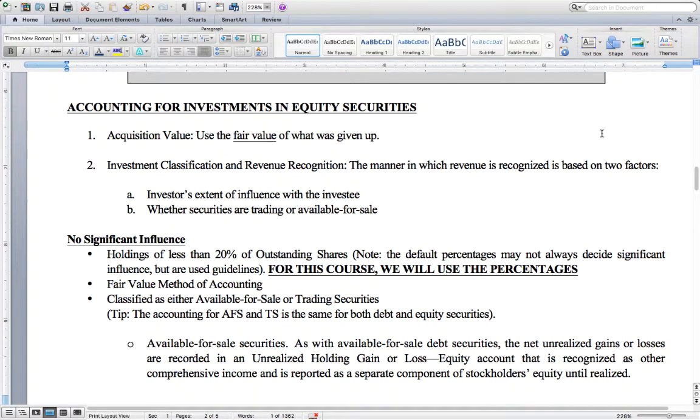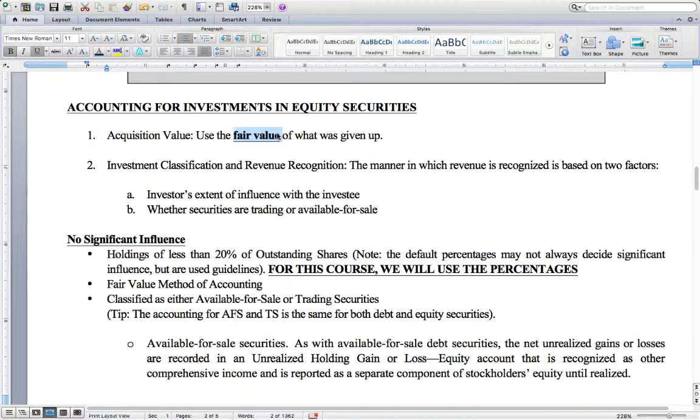So moving on now to accounting for investments in equity securities. The acquisition value is always going to be the fair value of what was given up at the date of the purchase. The classification of the investment and the revenue recognition is based on two factors.